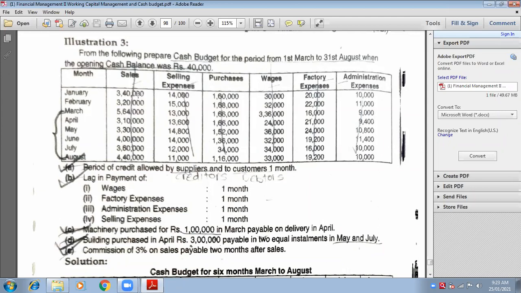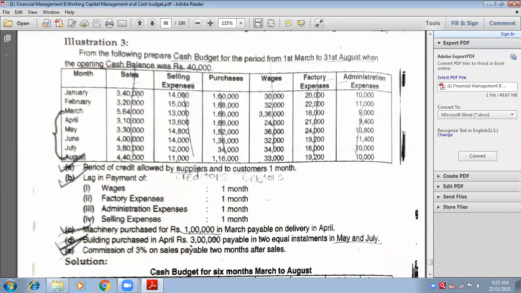Similarly, if you have purchased from your creditors a bulk of raw material in the month of April, when are you going to pay them? No, April, dear, April. If you have purchased from them in the month of April, you're going to pay them later on, in next month. That means May. Now, did you understand the logic? Yes, ma'am.